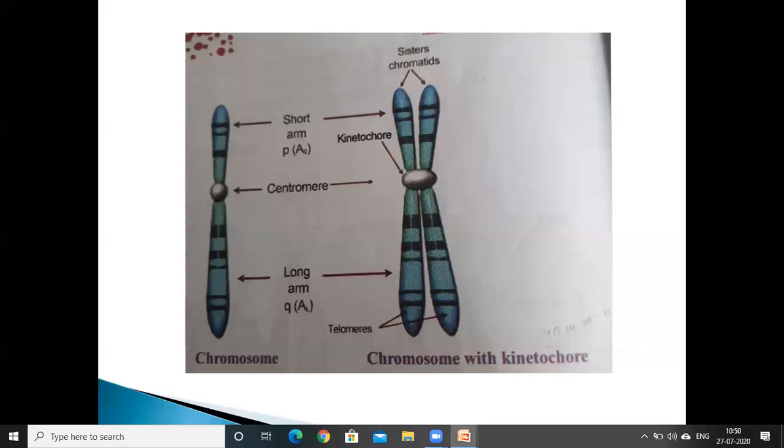So these kinetochores are the site for the attachment of spindles during cell division.